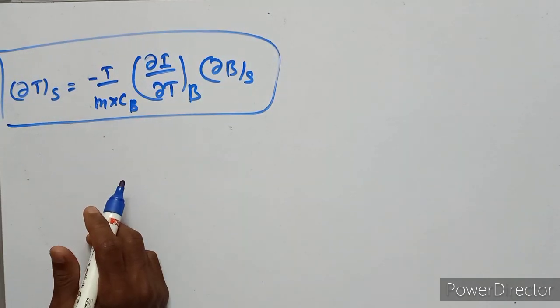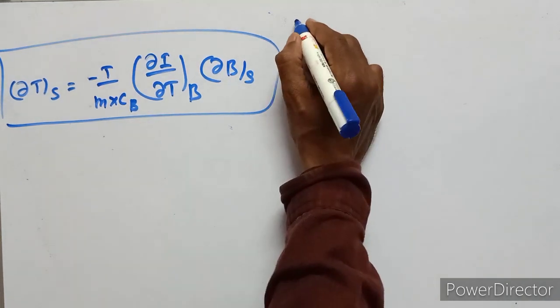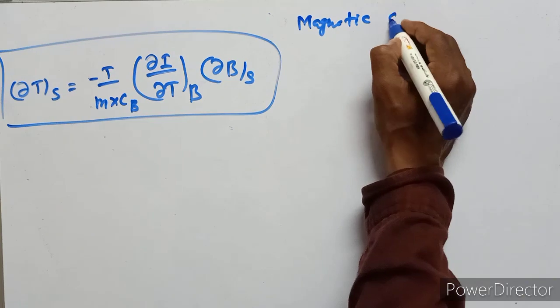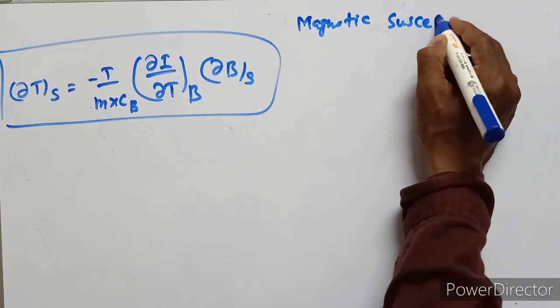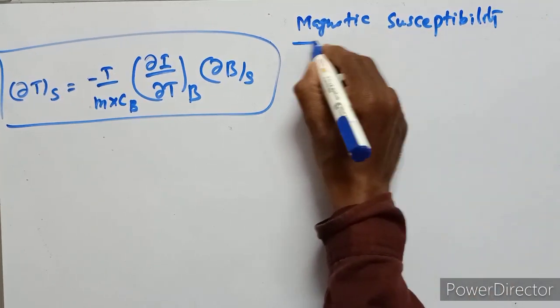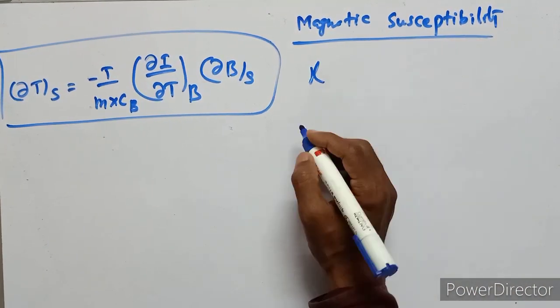Adiabatic demagnetization. Now we have to derive the magnetic susceptibility. The magnetic susceptibility is denoted as psi.